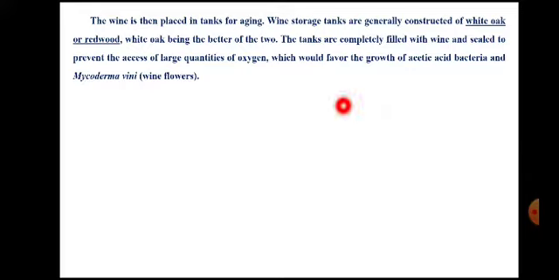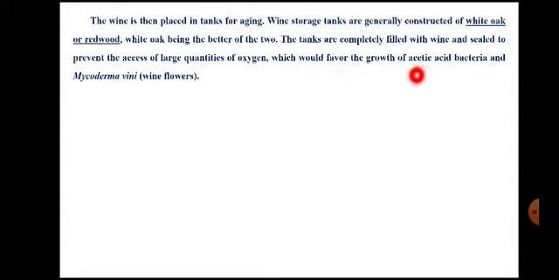So the tanks are completely filled with wine and sealed to prevent the entry of large quantities of oxygen, because if oxygen is absorbed, then that wine becomes susceptible to contamination by acetic acid bacteria.